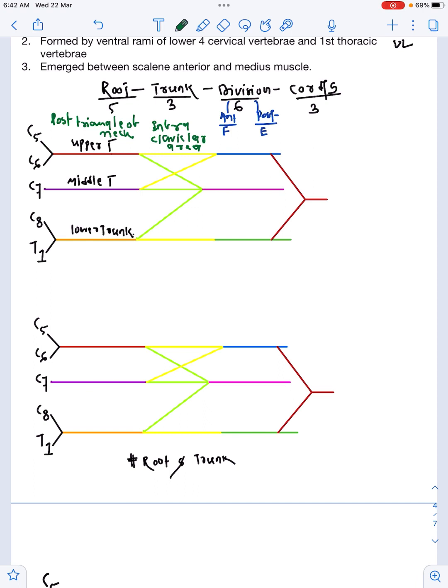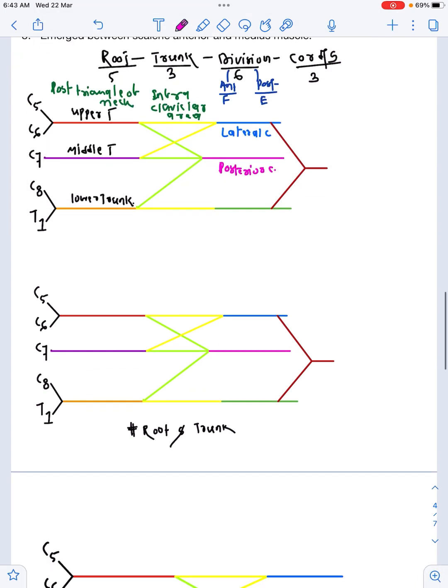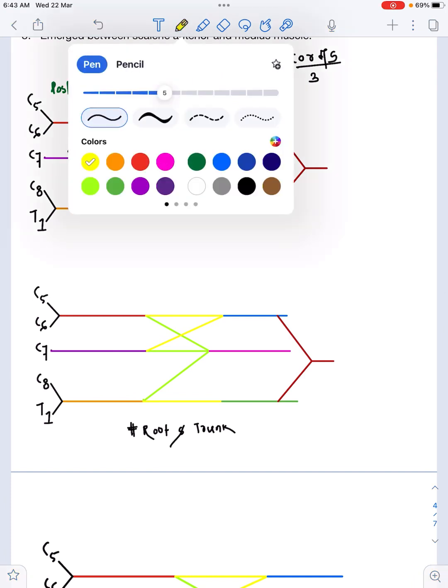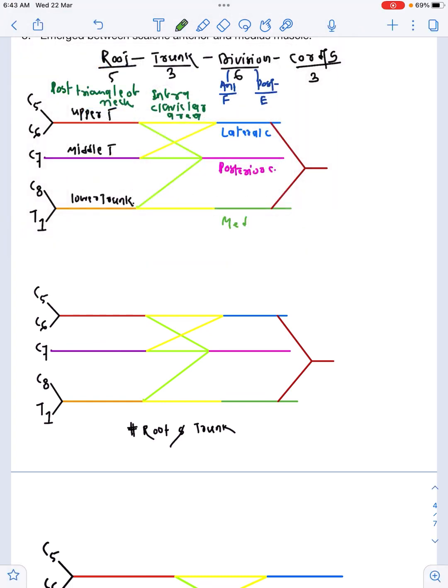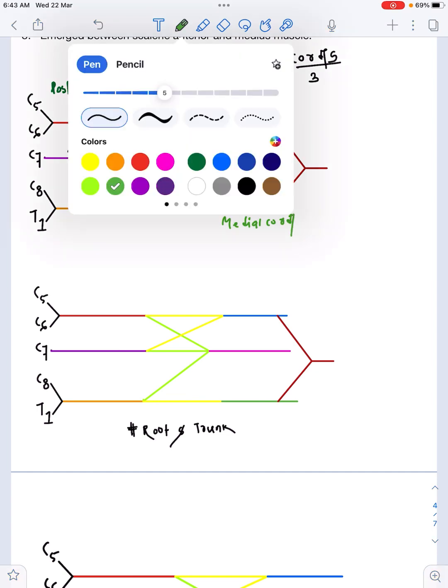Right. So after the division, what do we get? We get cords. Right. Now the anterior divisions of upper and middle trunk will give a cord. This cord is what? Lateral cord. Now all the posterior divisions will give posterior cord, and the anterior division of the lower trunk will form medial cord. Now where are these cords present? These cords are present in our axilla.